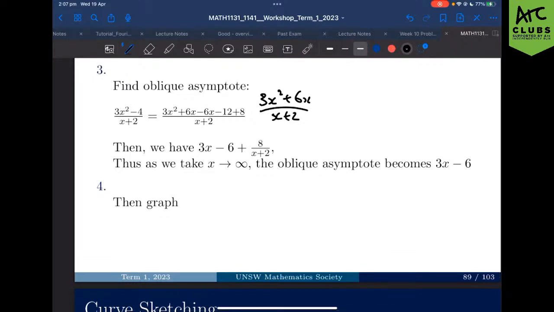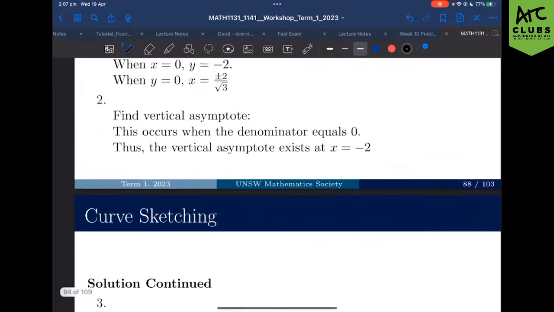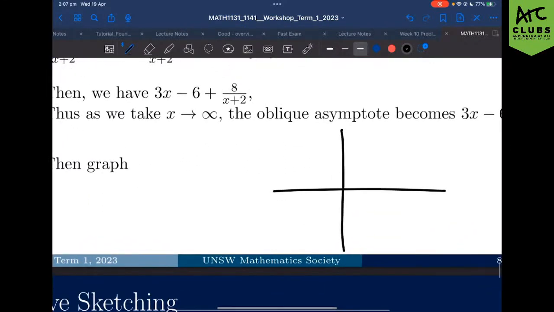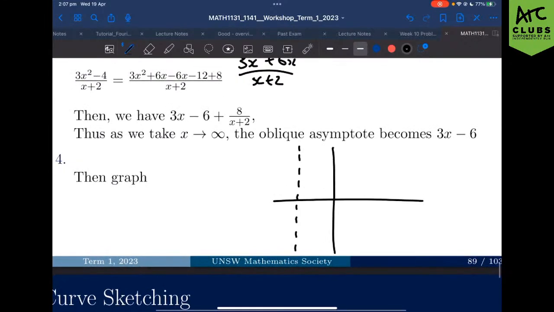Well, let's just do things slowly. First things first, I like to draw in my asymptotes. Let's draw in my vertical asymptote first. x equals minus 2. Let's say that that is here. x equals minus 2, right? And then let's draw in our oblique asymptote. The oblique asymptote being 3x minus 6, it's going to be about, say, here, right? Pretend that that gradient is 3, pretend that the intercept is at minus 6.